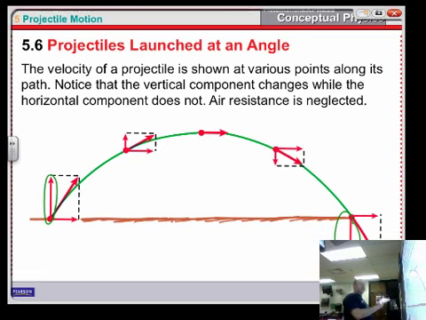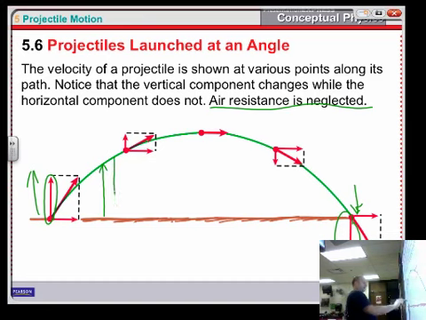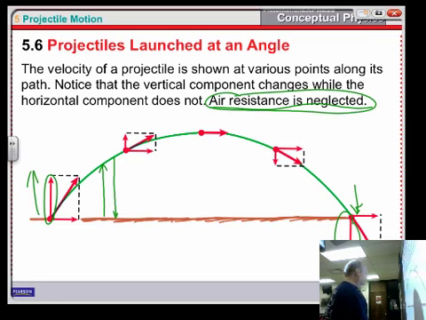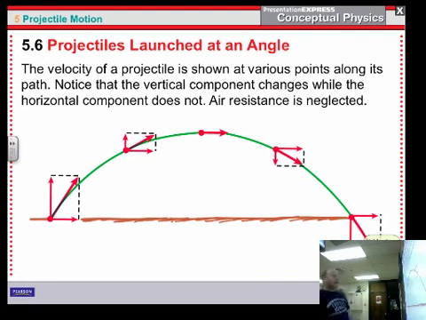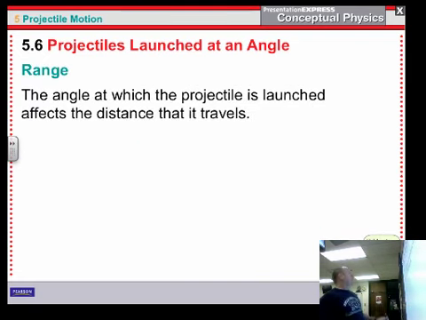So with this object, and once again, air resistance is neglected, whatever speed it had upward, that's how fast it's going to hit the ground when it comes down. So if you fired a rifle straight up, when that bullet comes back down to hit the ground, it's going to be going just as fast as it did when it left the gun. And it's going to be just as deadly when it hits the ground. That is, of course, if we don't take into account air resistance. If you took into account air resistance, there's considerable difference in the speed. However, still fast enough to kill you.